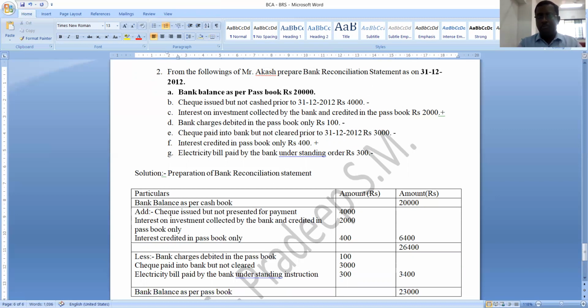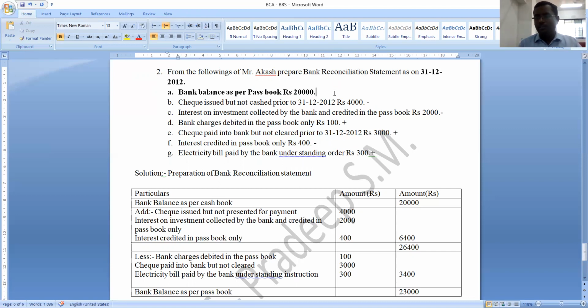Later, just interchange those signs. If it is plus, make it minus. If it is minus, make it plus. By that, what you will get? You will get bank balance as per cash book from bank balance as per passbook. Understood? So that is the simple logic you people need to follow. Understood?